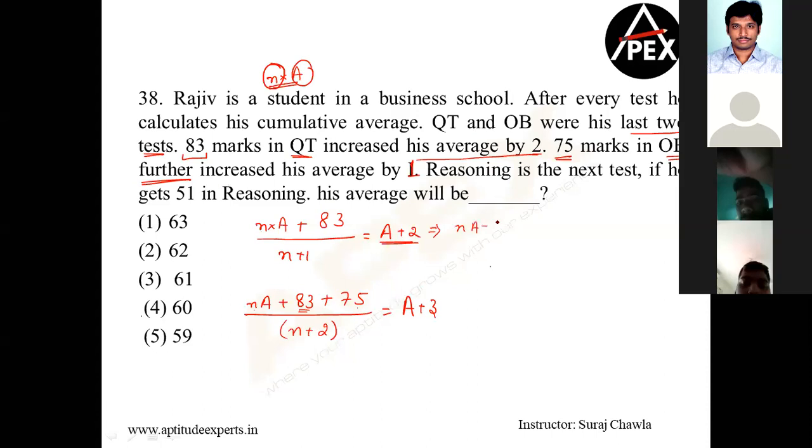So NA plus 83 is equal to NA plus 2N plus A plus 2. So NA gets cancelled. What will I get here? I'll get NA plus 83 plus 75 is equal to NA plus 3N plus 2A plus 6.